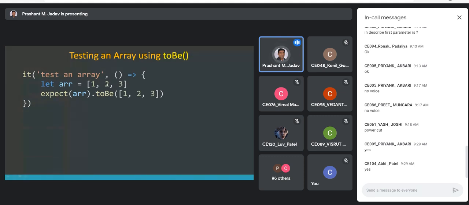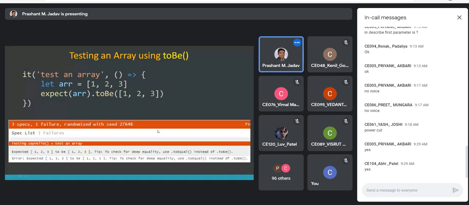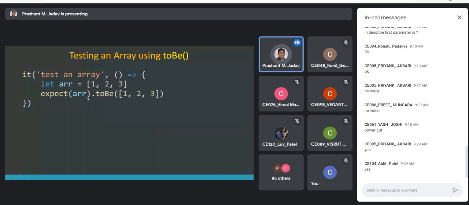I'm leaving that part off my screen, in my slide. So I create an array, and you can directly compare it with a static array. Instead of the static array, you can have some variable that is coming from your code also. So that is also possible, and this test case should pass. Here, all these test cases will basically either pass or fail.